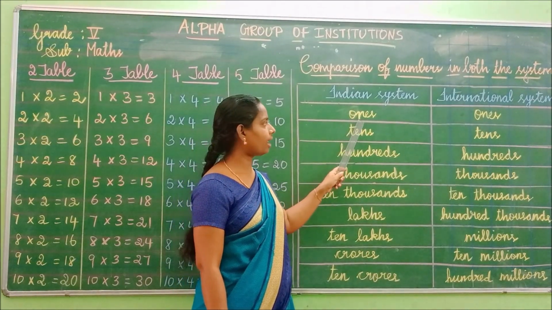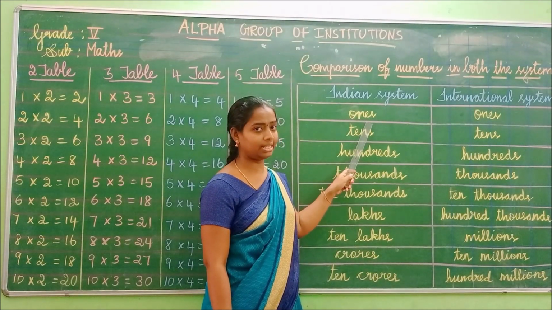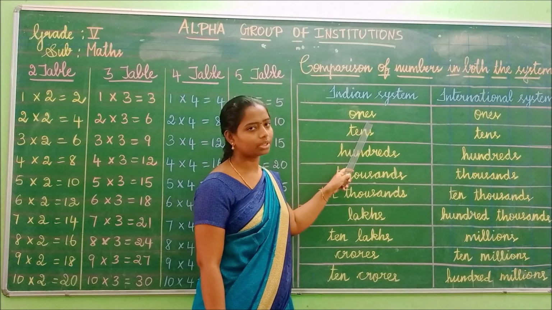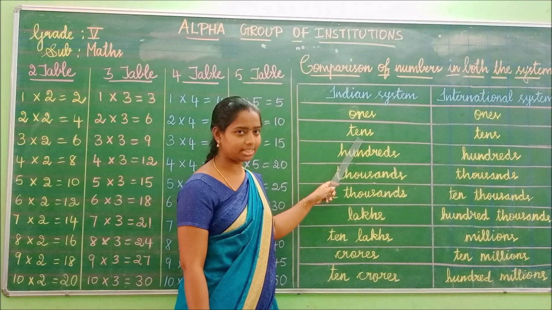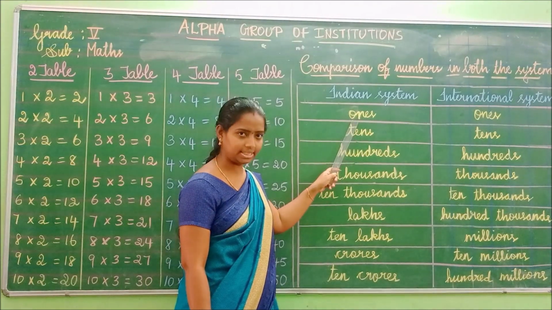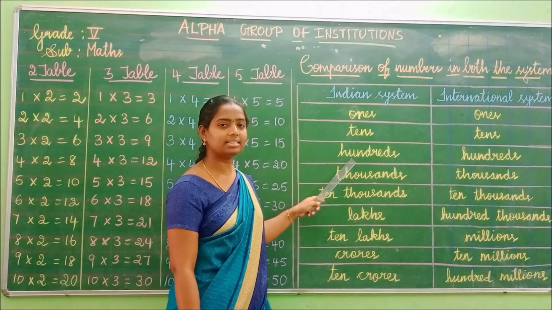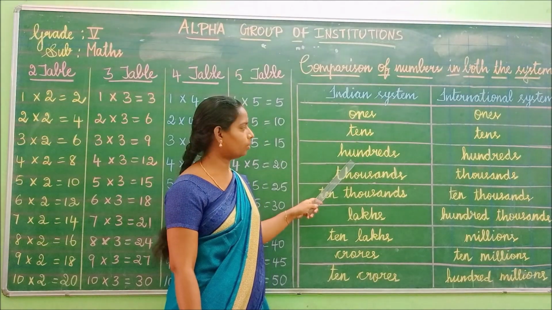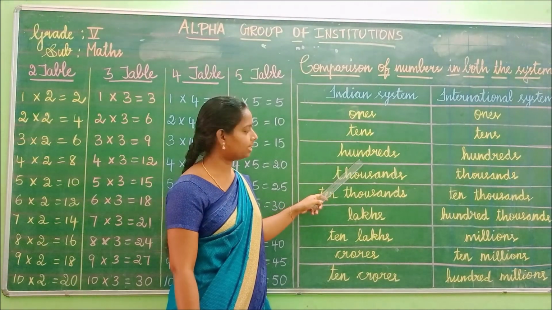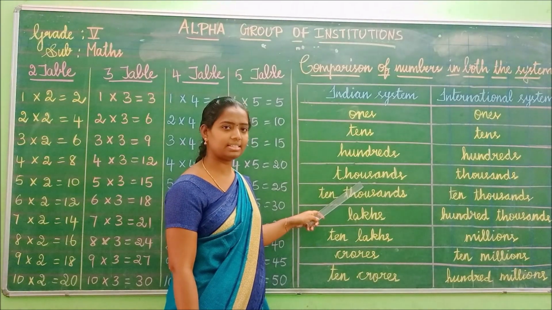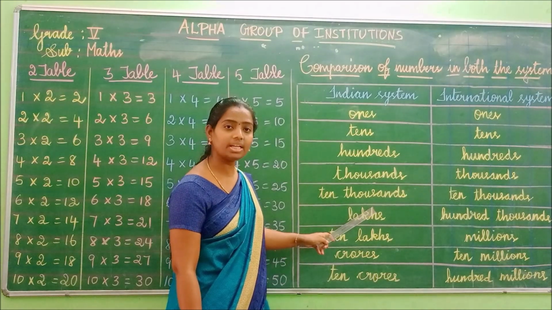In the Indian system we will start from ones. Okay children, and then tens, and then hundreds, and then thousands, and then 10,000s.